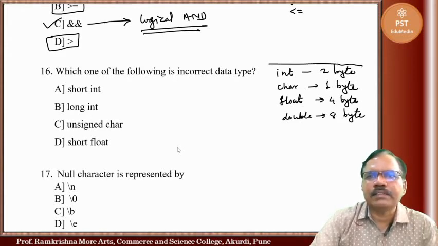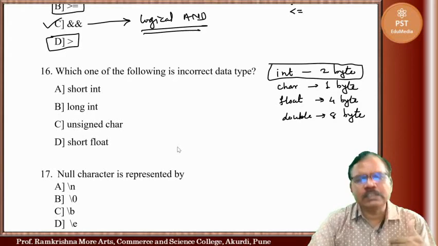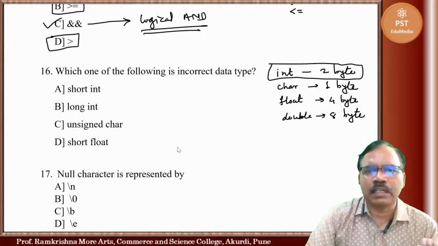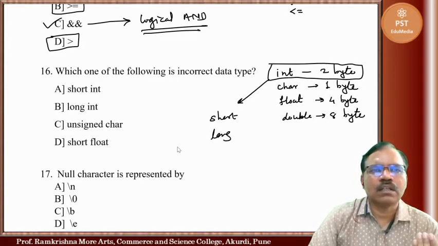Now int, so if we want to change memory of integer data type, either reduce or increase, we use qualifiers for this. Qualifiers are short, long, unsigned.